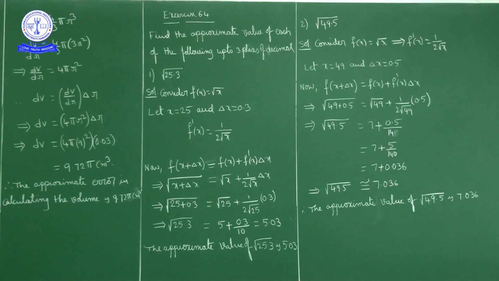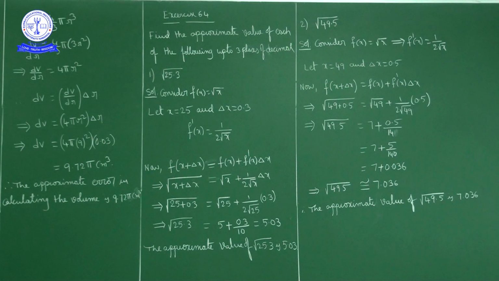First question, square root of 25.3. While finding approximate values, first you have to concentrate on what is f of x, what is x, and what is delta x.